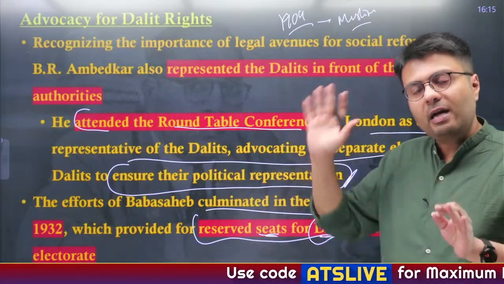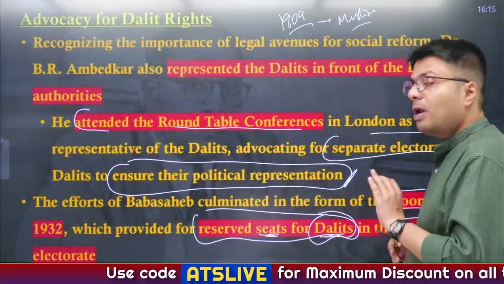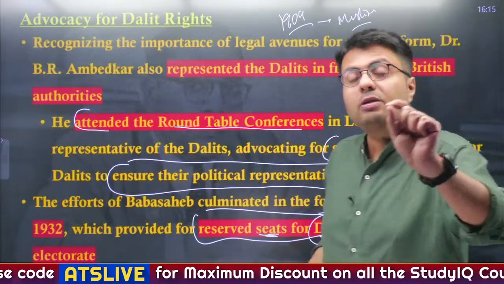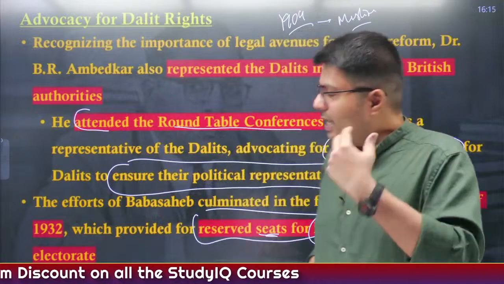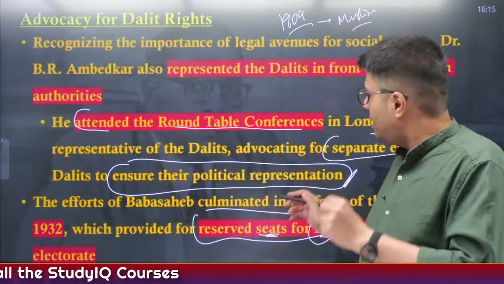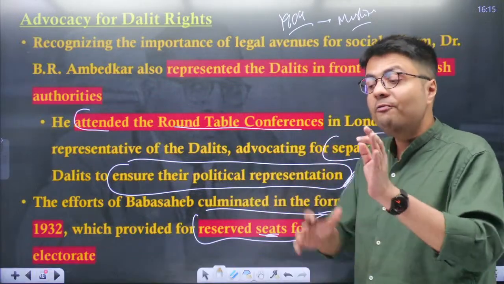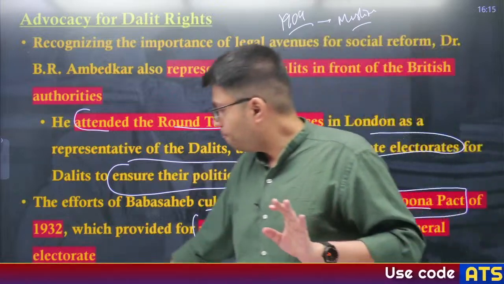So this is the practice that originated during the Poona Pact of 1932, which was signed between Mahatma Gandhi and Dr. B.R. Ambedkar. So in a way, we ensured that political representation of Dalits happened without dividing the Indian society.